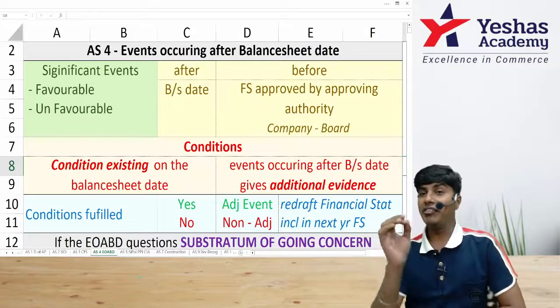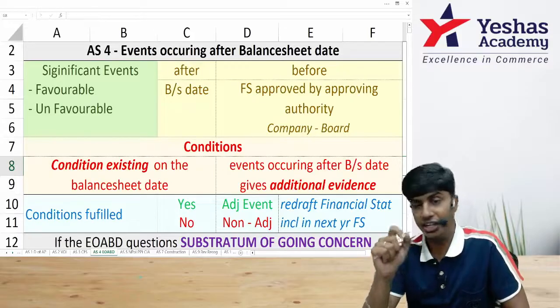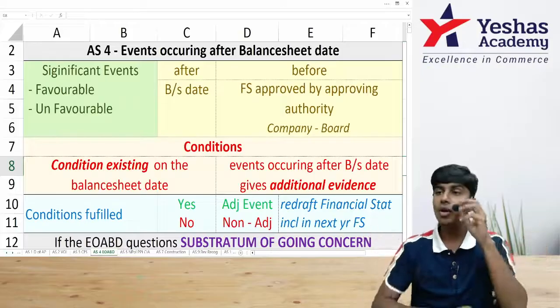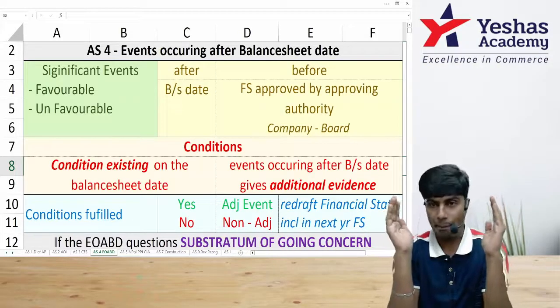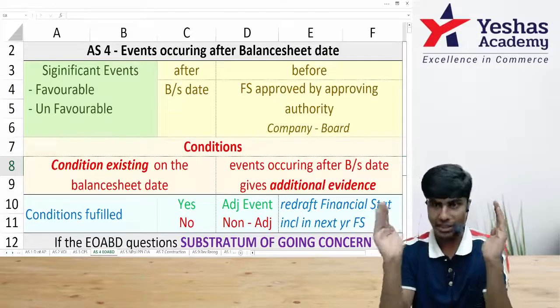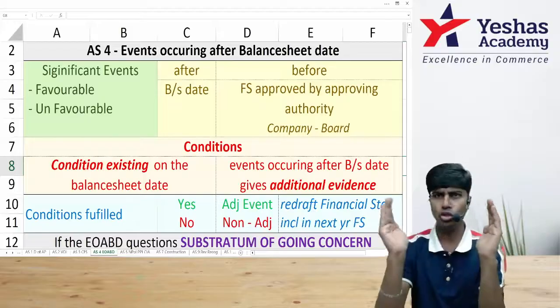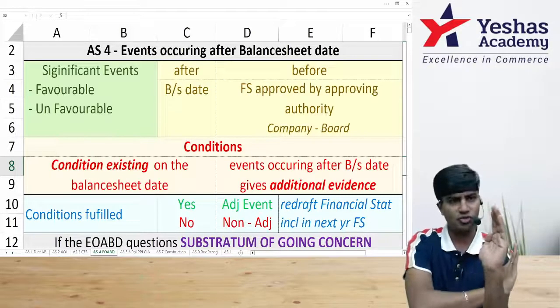Let's now quickly revise Accounting Standard 4, which talks about events occurring after balance sheet date. This is an exception to the concept of periodicity. What does the accounting concept of periodicity say? Whatever transactions happen within the accounting period should come in that accounting period. Whatever transaction happens after the accounting period should not come in this accounting period. It should come in the next accounting period and the next accounting period's financial statements.